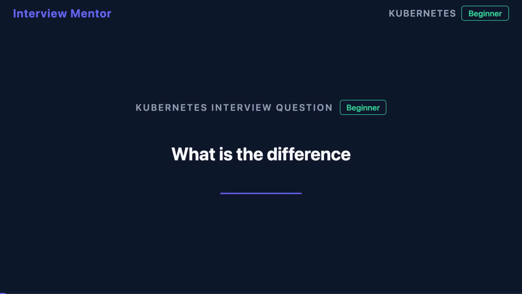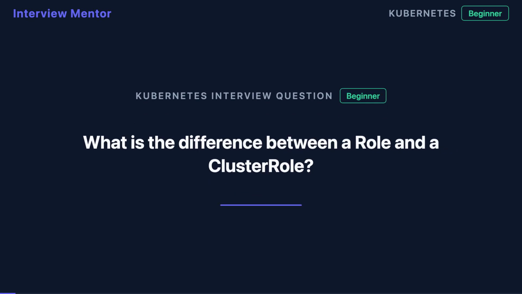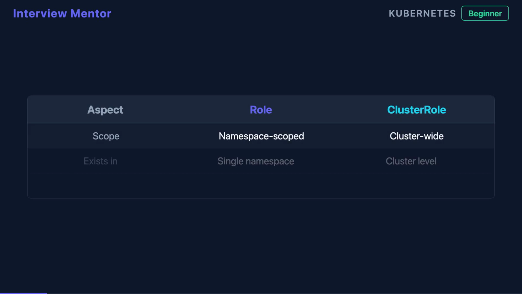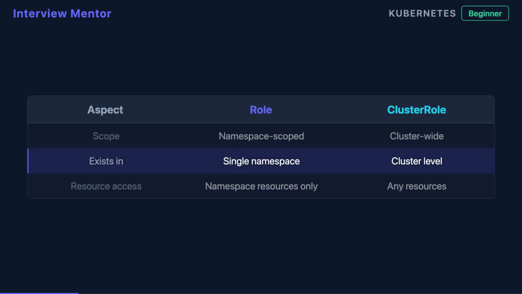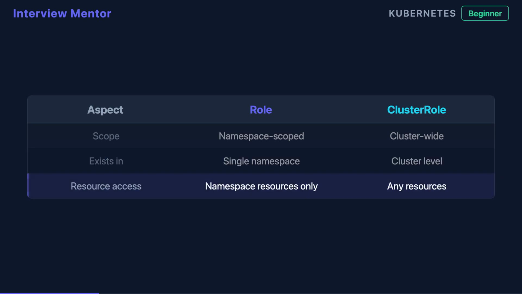The difference between role and cluster role is the number one RBAC mistake that breaks production clusters. Let's clear this up in 90 seconds. First, the fundamental difference, scope. A role is namespace-scoped, meaning it only exists within a single namespace and can only grant permissions to resources in that namespace. A cluster role, on the other hand, is cluster-wide. It exists at the cluster level and isn't tied to any specific namespace.